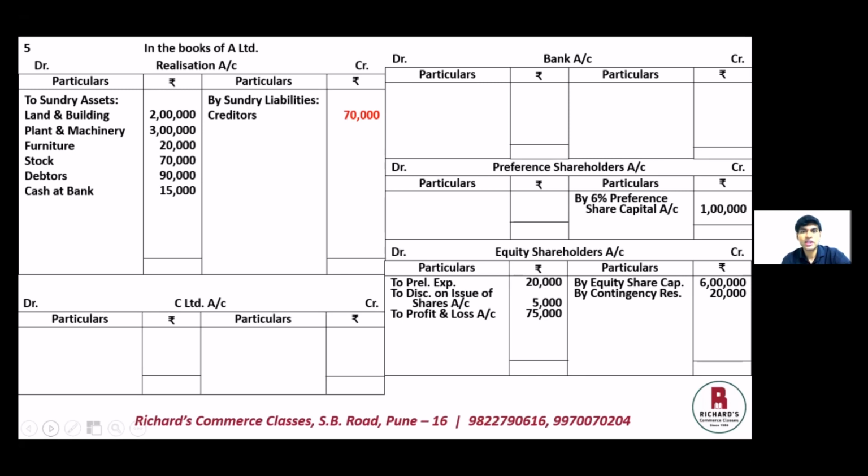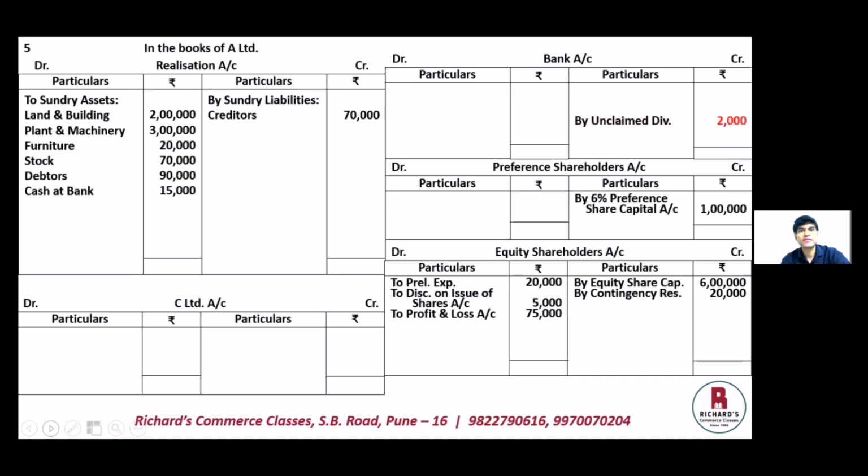Instead of transferring it to realization account, we have a point which says out of the unclaimed dividend, 2,000 was paid to the rightful shareholders, and the remaining unclaimed dividend is transferred to the shareholders account. So instead of transferring it to realization account, what is paid will go out from bank. So on the credit side of bank account, we have unclaimed dividend that is paid, which is only 2,000 rupees. So by unclaimed dividend in bank account, 2,000 rupees.